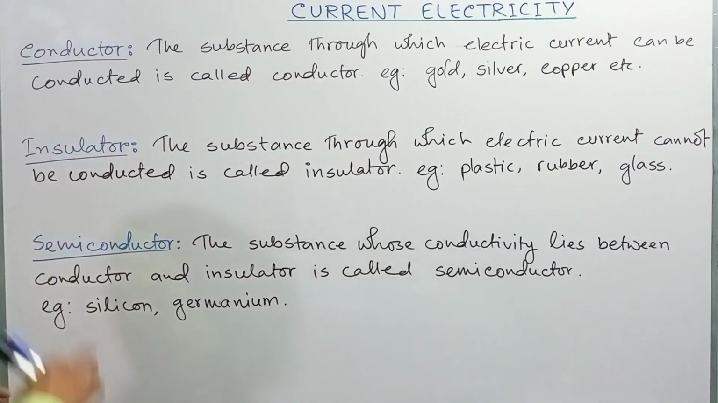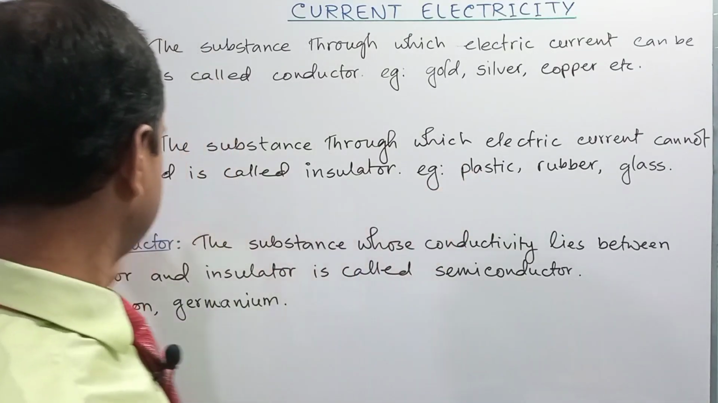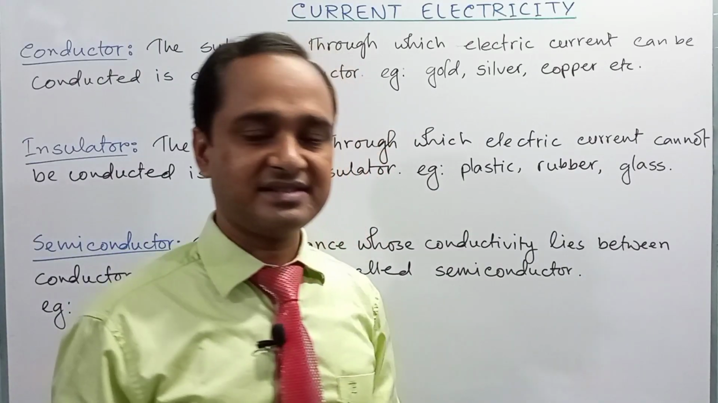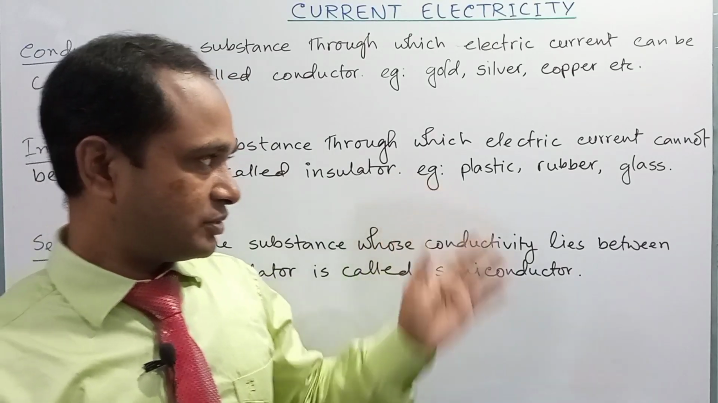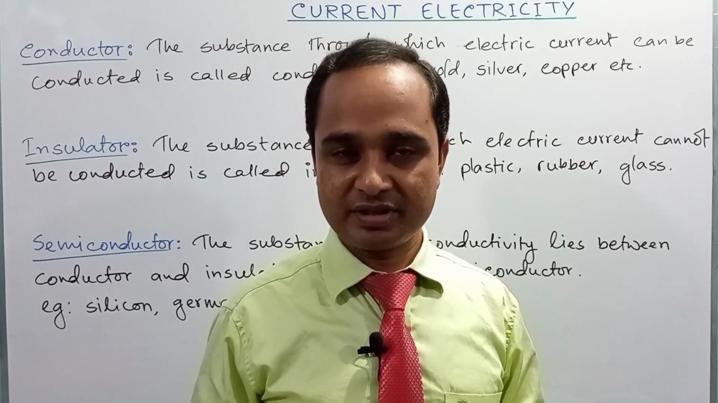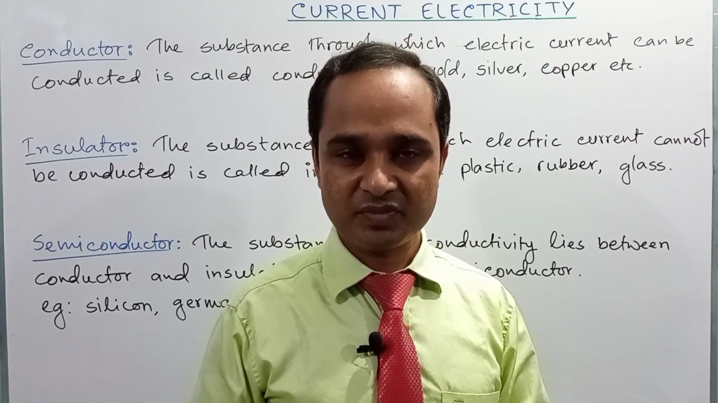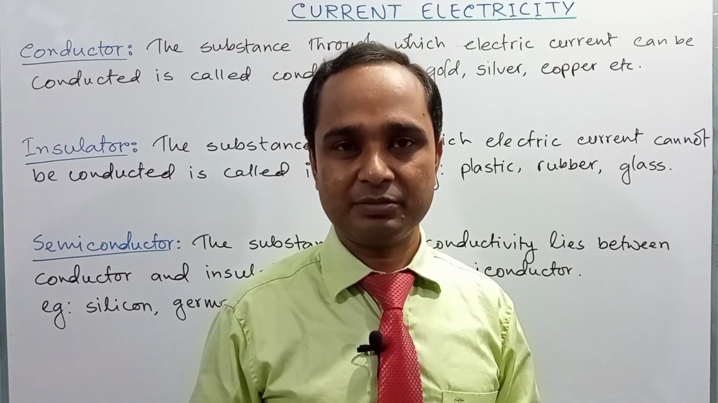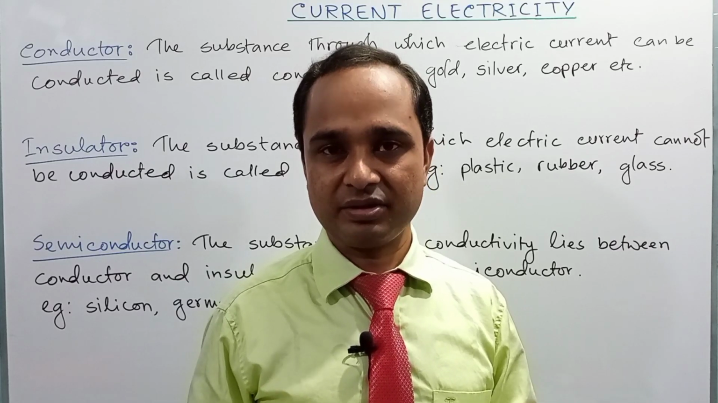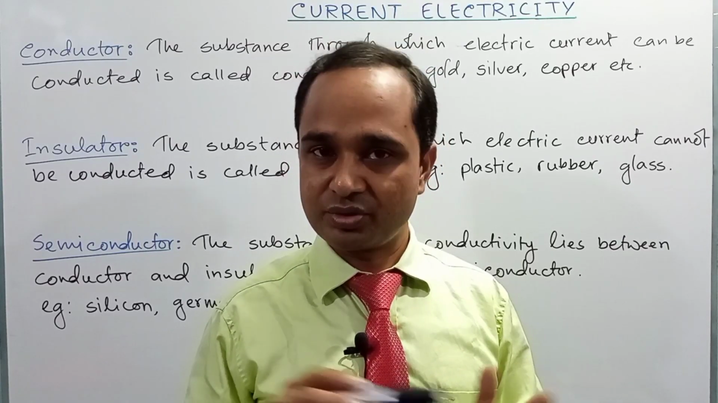Now, the second type is insulator. The substance through which electric current cannot be conducted is called an insulator. For example, plastic, rubber, glass, etc. Through this type of material, electric current or charge cannot pass from one point to another point in any situation. Okay. So all types of non-metal are known as insulators, because they cannot conduct electric current, or they do not allow charges to pass from one point to another point through them.